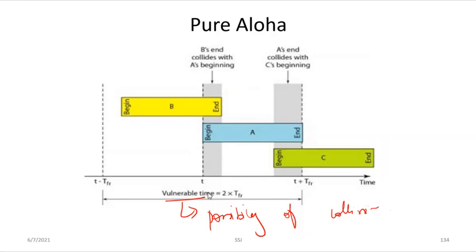Now what is this TFR? Basically, TFR is the average time required to send out a frame. So the average time required to send out a frame is TFR, and the vulnerable time, that is the possibility of a collision, will be equal to 2 into TFR. Okay, so this is important. Now we can move on to the next topic, which is slotted Aloha.